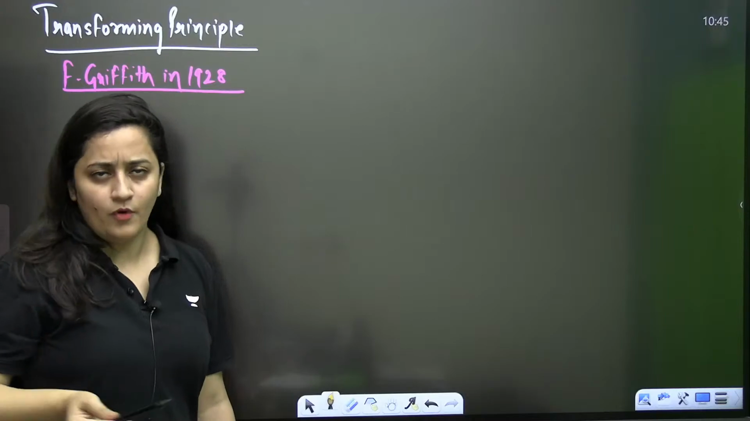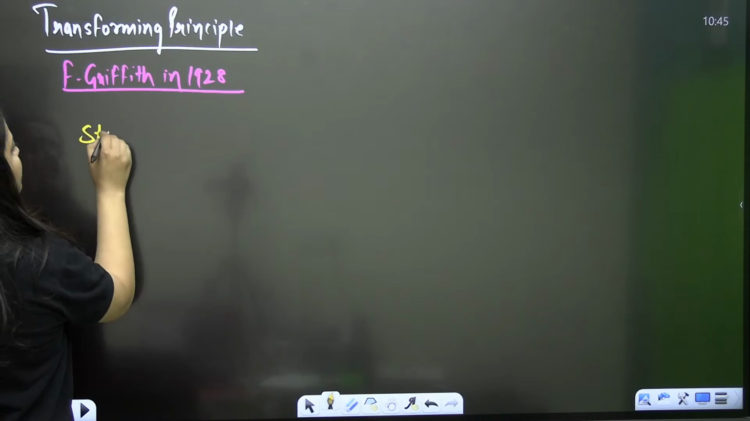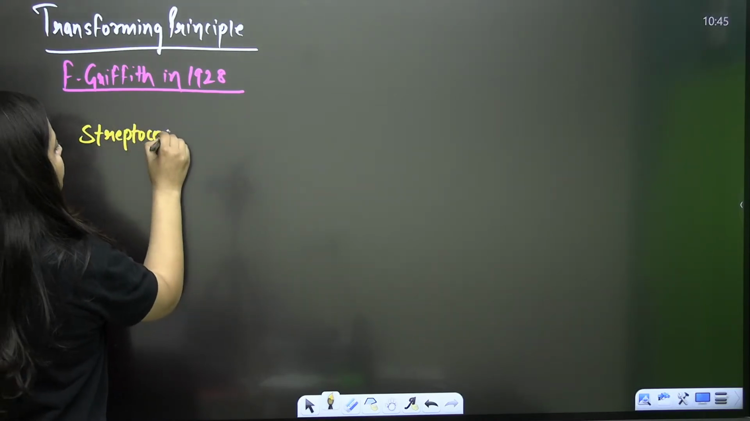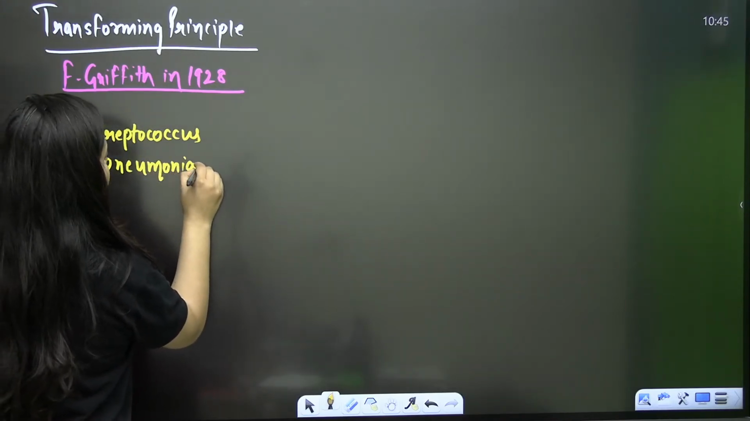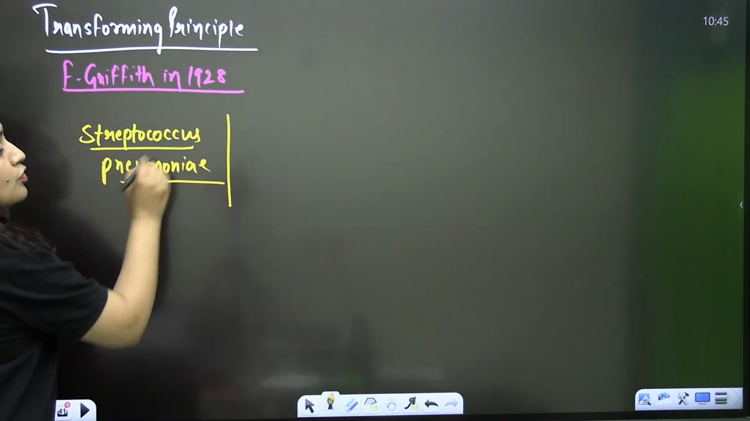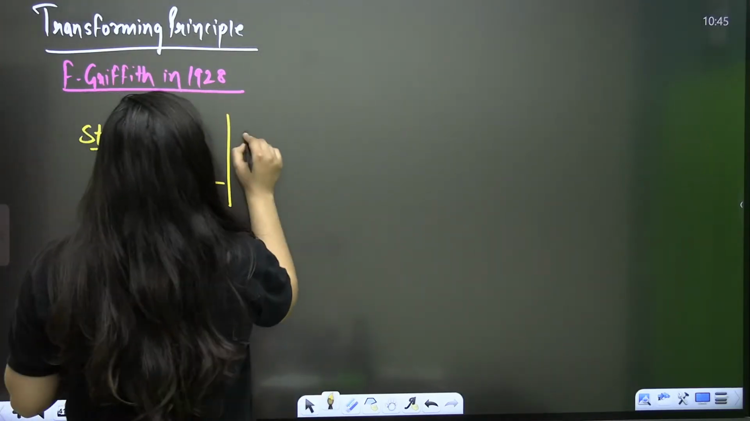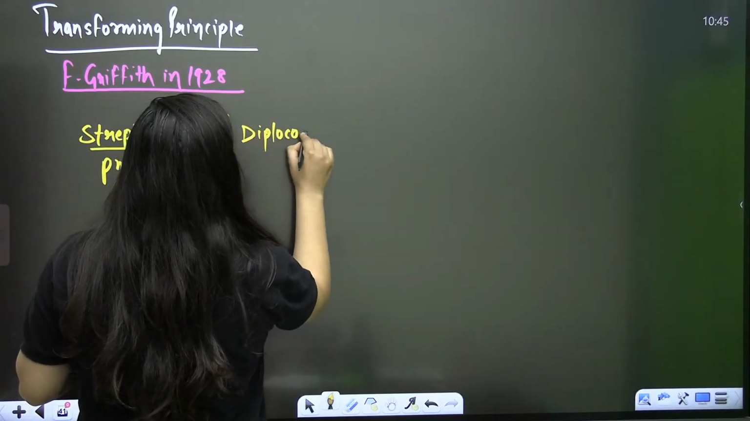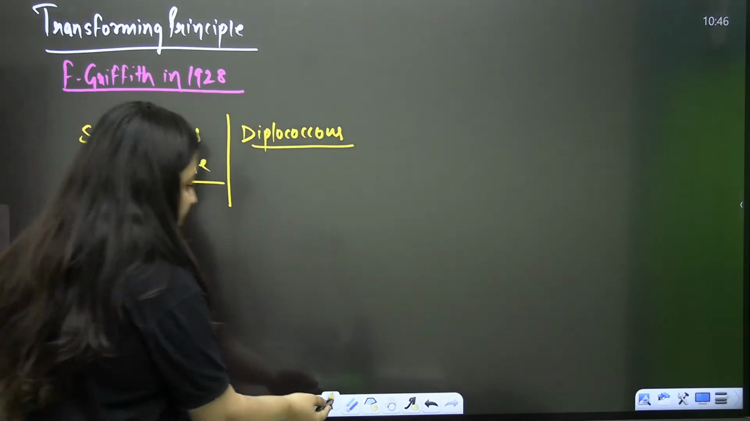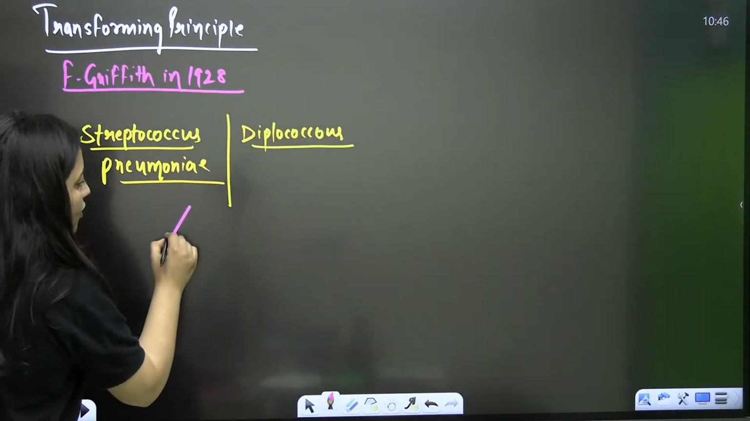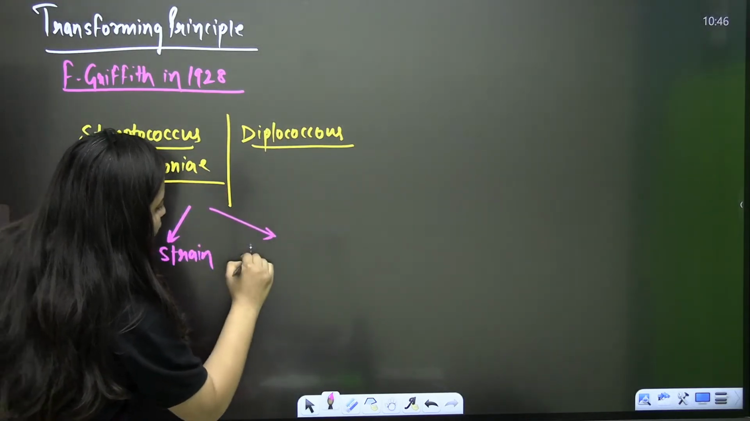In 1928, he conducted an experiment. I'll directly come to the point here. For his experiment, he used Streptococcus pneumoniae. This is a bacteria, of course. Coccus means spherical shaped bacteria. Streptococcus pneumoniae is also known as Diplococcus pneumoniae. He used this bacteria, but it has 2 strains, so he performed the experiment using those 2 strains.